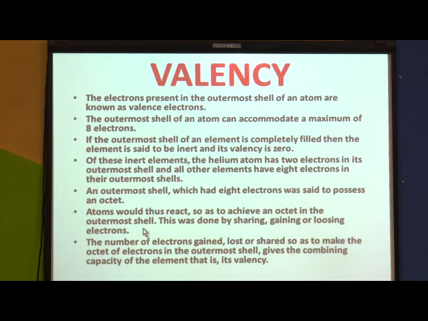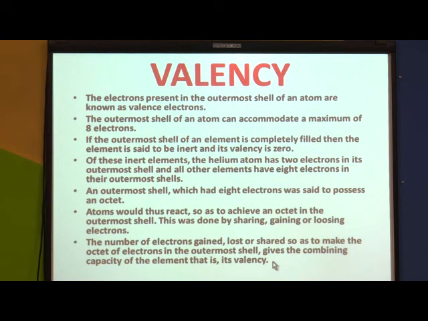So for attaining stability, they undergo reaction, either by sharing, gaining or losing electrons. The number of electrons gained, lost or shared so as to make the octet of electrons in the outermost shell gives the combining capacity of the element. This combining capacity of the element is called its valency.